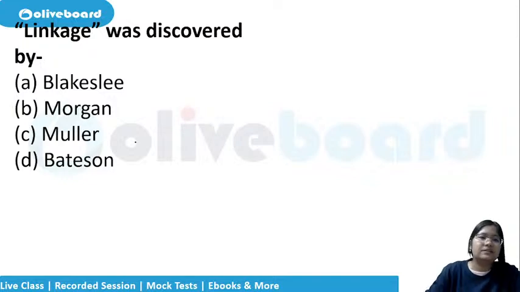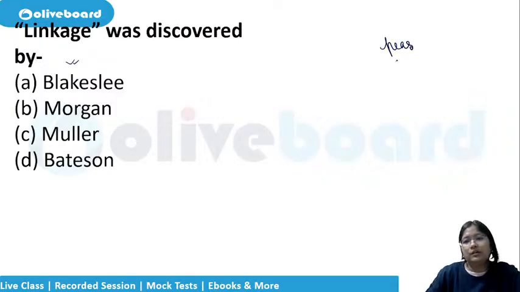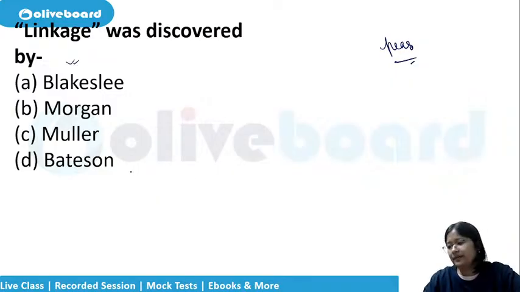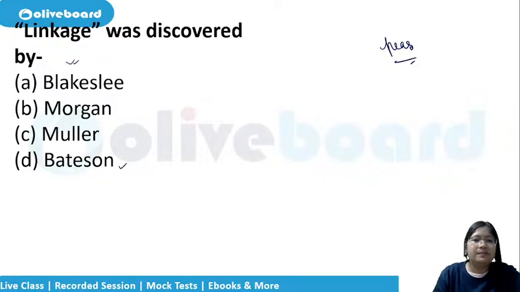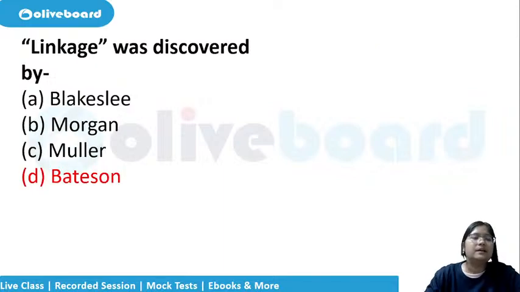Linkage was discovered by. Now this same crossover, we make the crossover diagrams, no? So this crossover and linkage was discovered by whom? It was discovered by anybody? Whom? Okay, no answers yet. It was discovered by Bateson. Okay, it was discovered by Bateson.